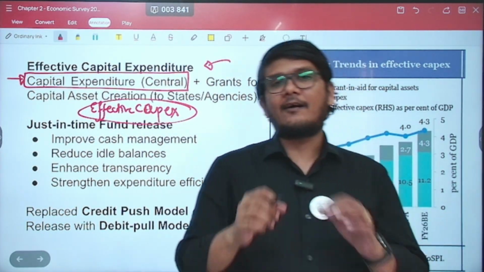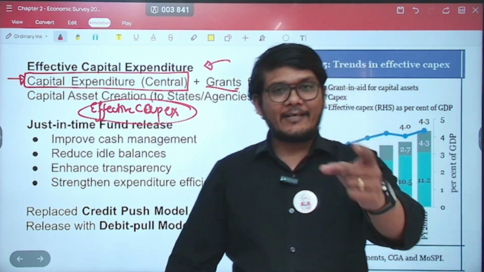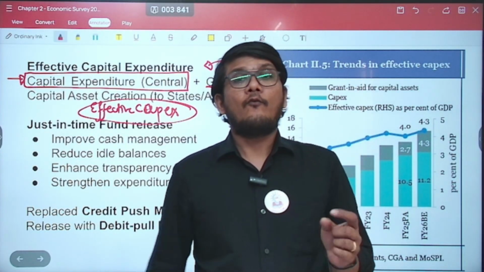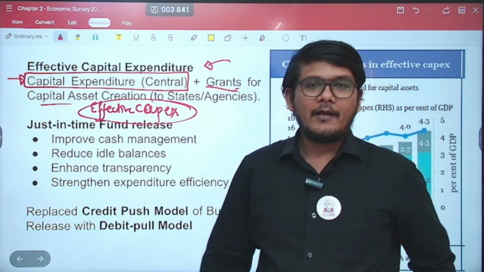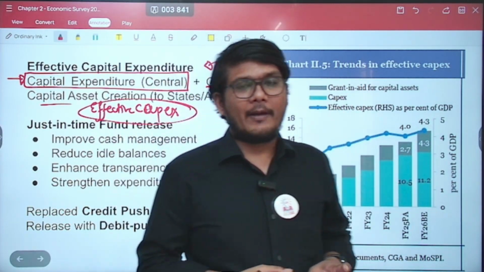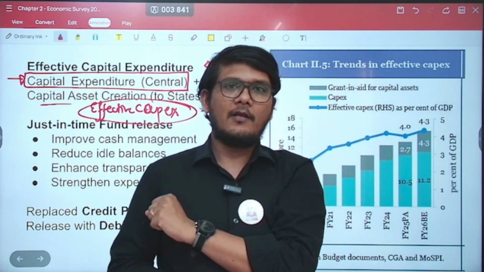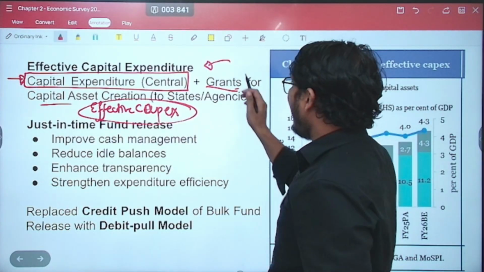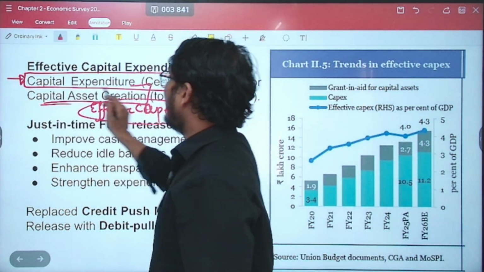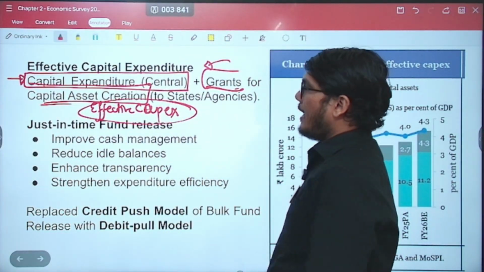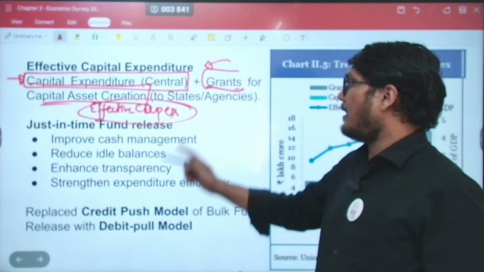But the central government also gives grants to the states for capital formation, for capital asset creation, right? So some of the money is given by the central to the state government for asset creation. And when you include that grant, which is given by the center to the state for capital asset creation, and you club these two, that gives you the effective capital expenditure.